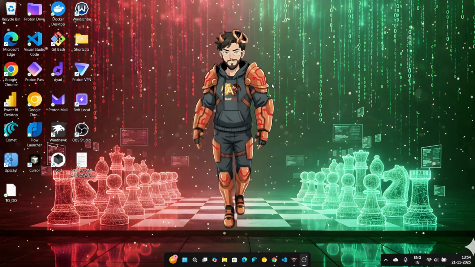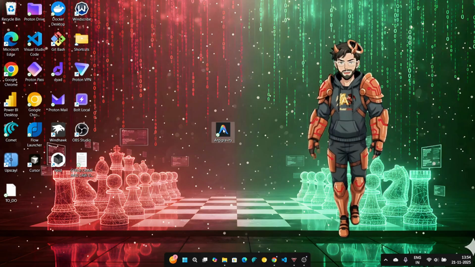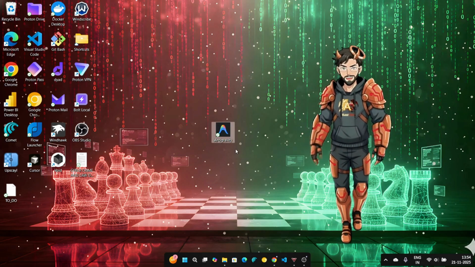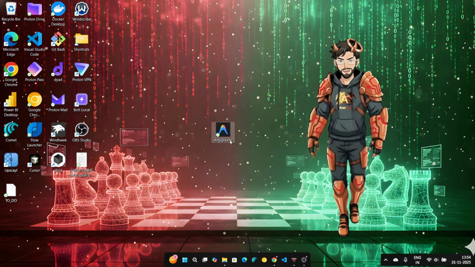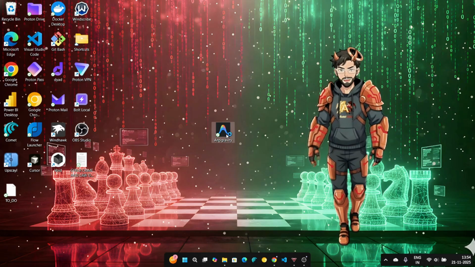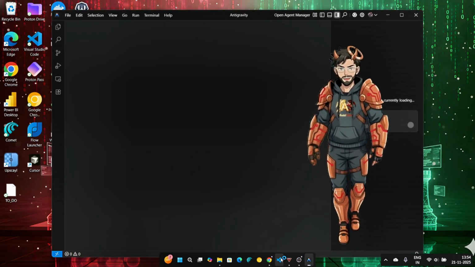As soon as I decided to try, guess what shocked me? Ta-da! Anti-gravity. This little monster on my cursor, anti-gravity. This is also a vibe coding tool that is being released by Google, and this is an IDE.